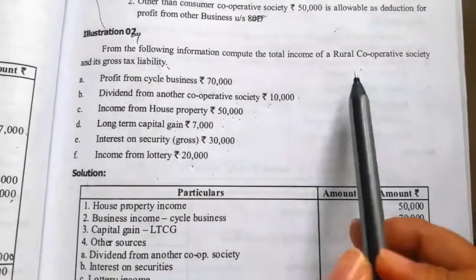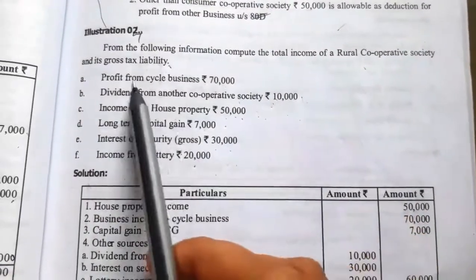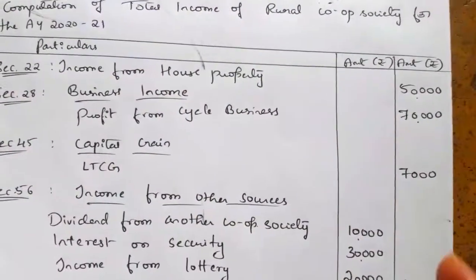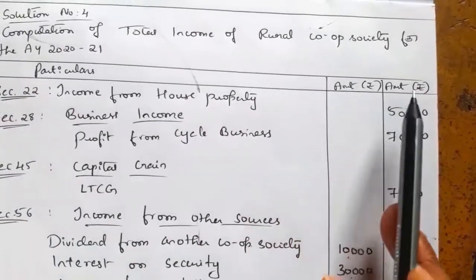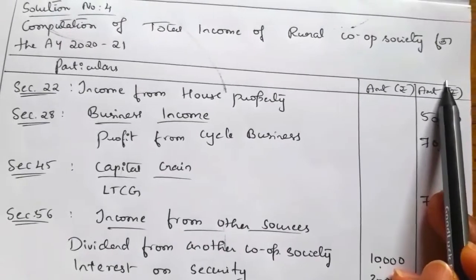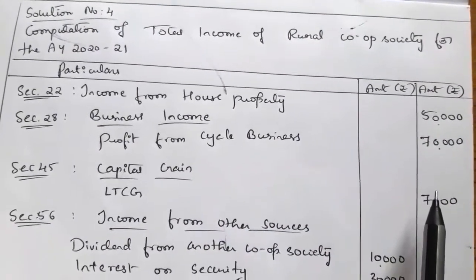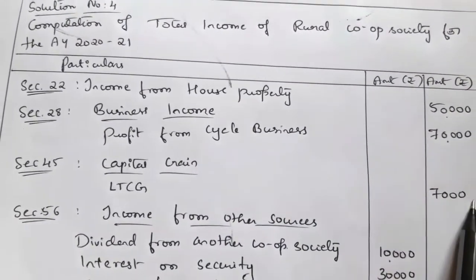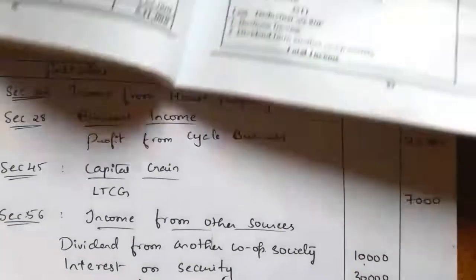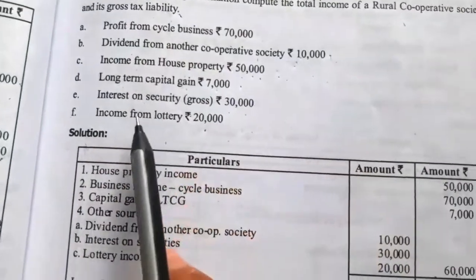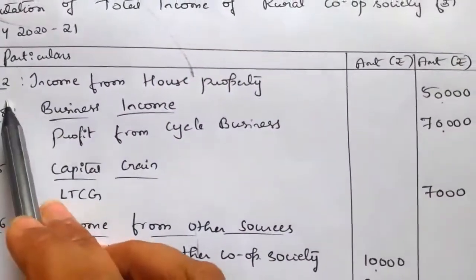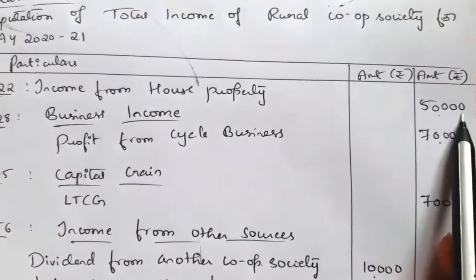So with this information we have to compute the total income as well as tax liability. Now we'll see the solution. Write the heading: computation of total income of a rural cooperative society for the assessment year 2020-21. Draw 3 columns: particulars and 2 amount columns. Under that, the first section is section 22, that is income from house property. Here income from house property is 50,000. So we take under the head section 22, income from house property, 50,000.